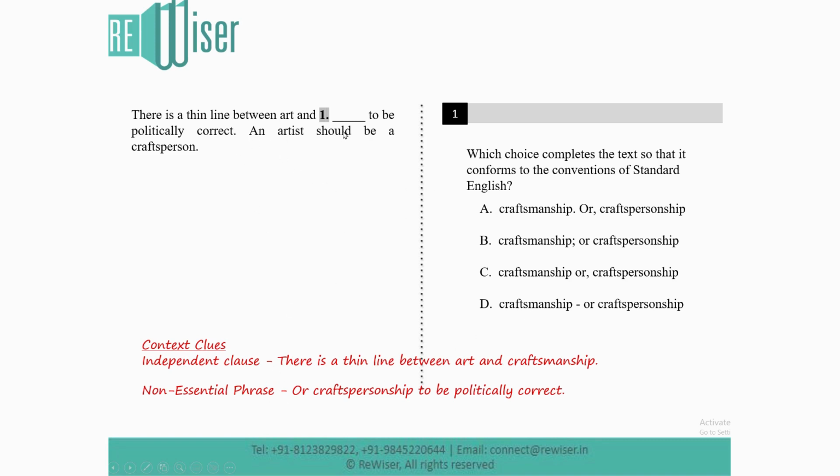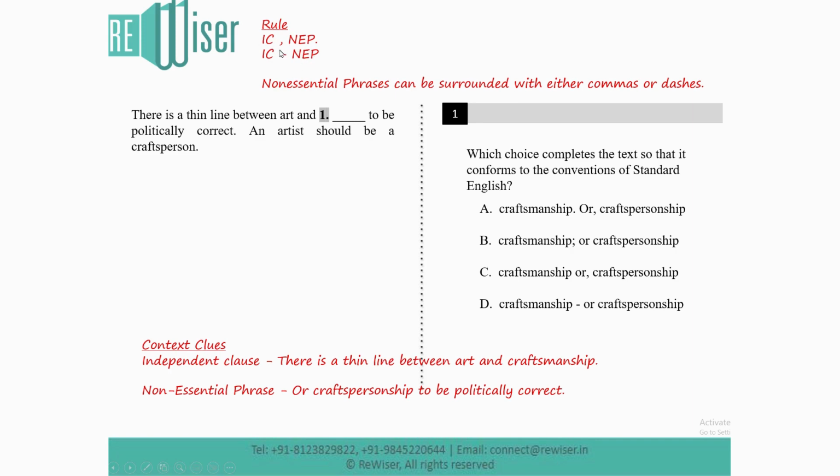You have an independent clause, and then after that you have a non-essential phrase. Now how do you connect the independent clause with the non-essential phrase? There's a rule that states that non-essential phrases can be surrounded with either commas or dashes, right? So this is the rule here. You could either surround that non-essential phrase with commas, that means independent clause, comma, non-essential phrase, or it could be independent clause, dash, non-essential phrase.